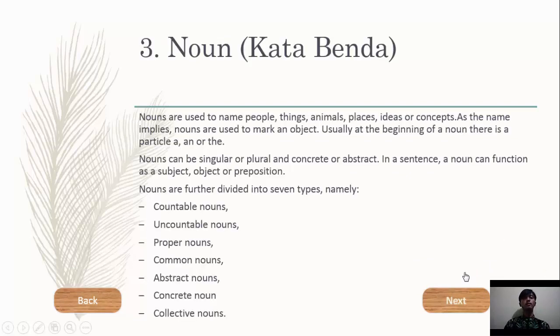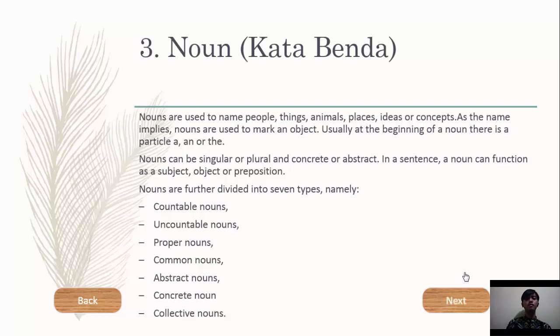Next, noun. Nouns are used to name people, things, animals, places, ideas, or concepts. As the name implies, nouns are used to mark an object. Usually, at the beginning of the noun, there is a particle a, an, or the. Nouns can be singular or plural, and concrete or abstract. In a sentence, a noun can function as a subject, object, or complement of a preposition.